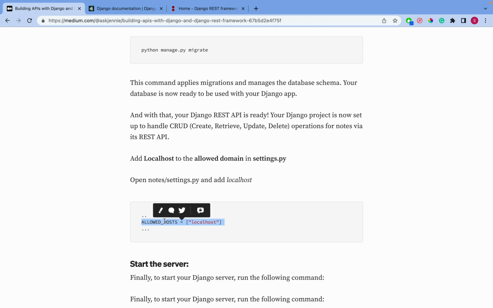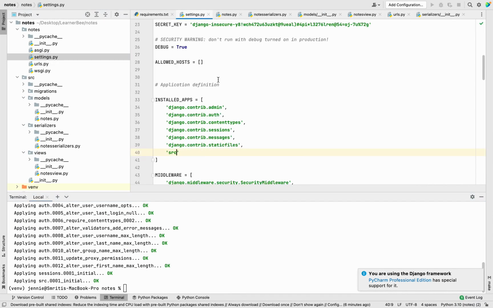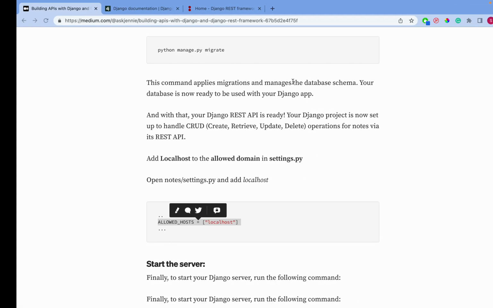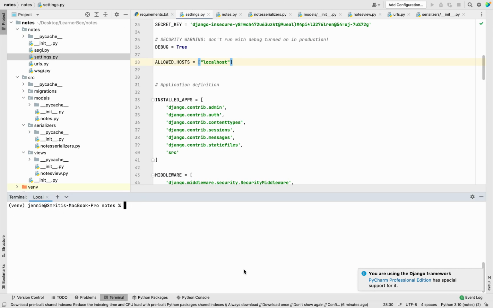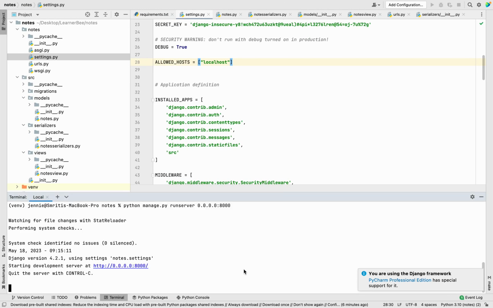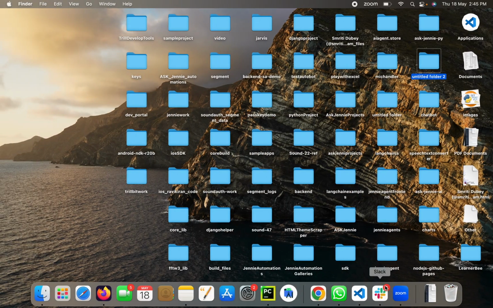Now the next thing is I need to add the allowed host. Perfect. And finally I get to run my server. Yes, my server is running. Now we are going to test this thing.